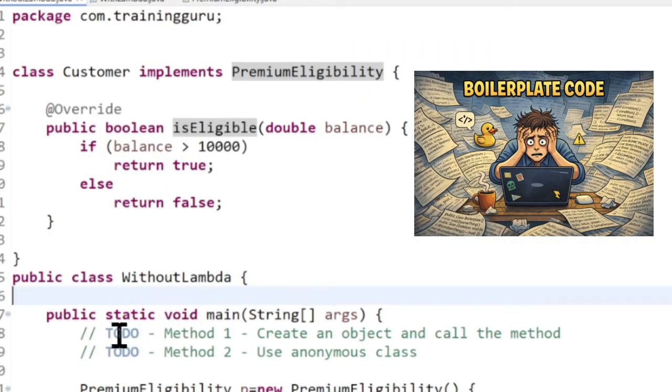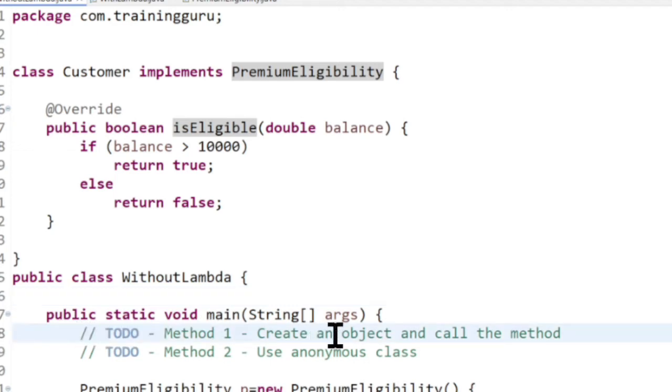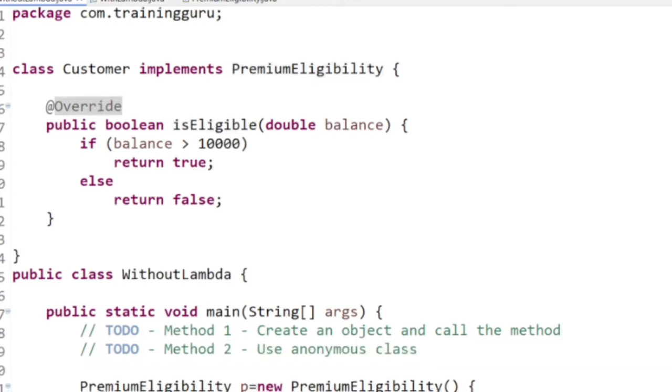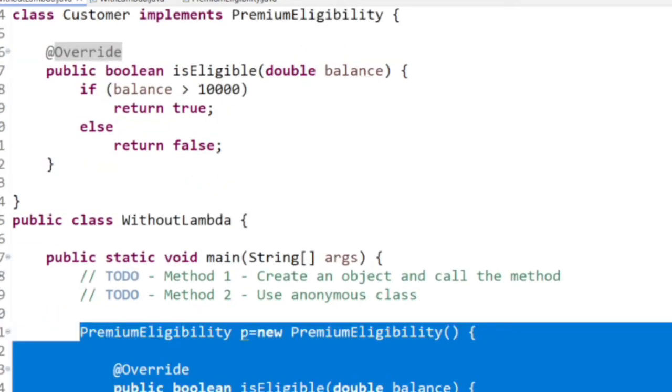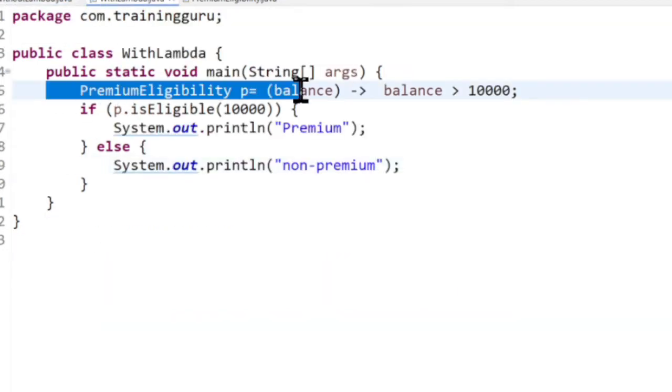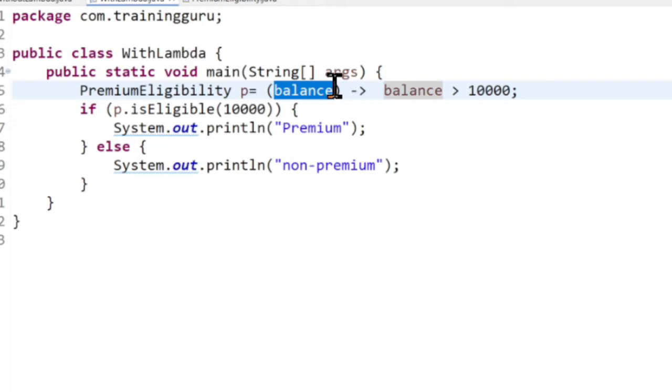Okay, then you go to the main method, and you have to create an object and call the method, or you can use an anonymous class. Right? Something like this. So like too much coding. Okay, and if you want to do the same with a lambda expression, just see, just one line of code. The parameter list and the lambda symbol and the condition, and this returns true or false.